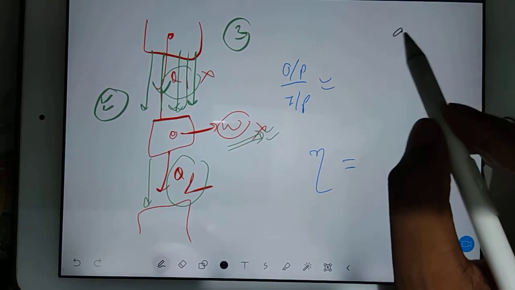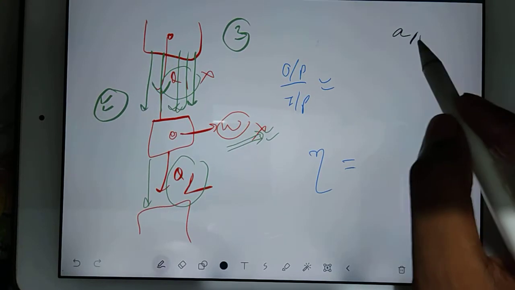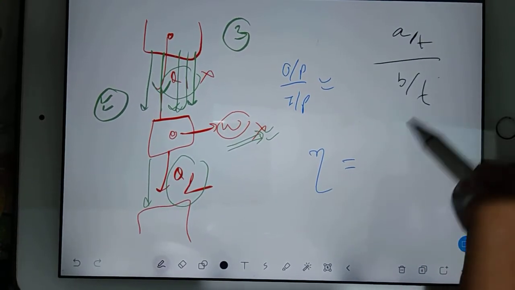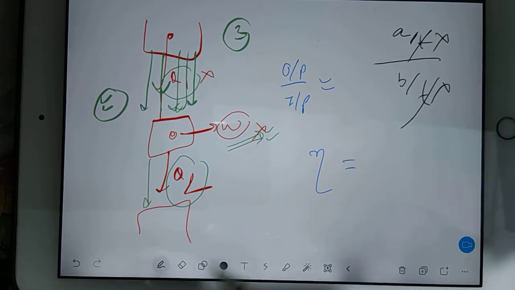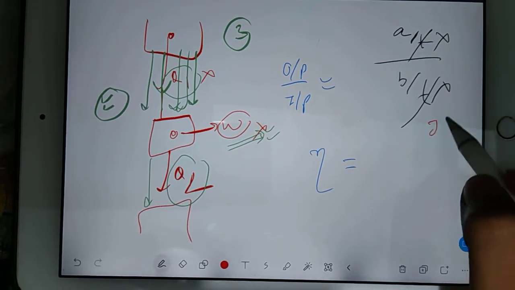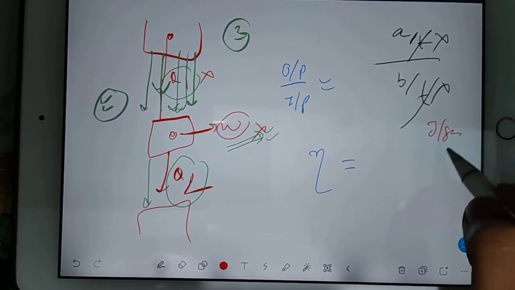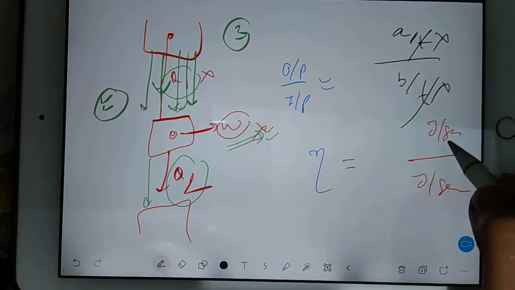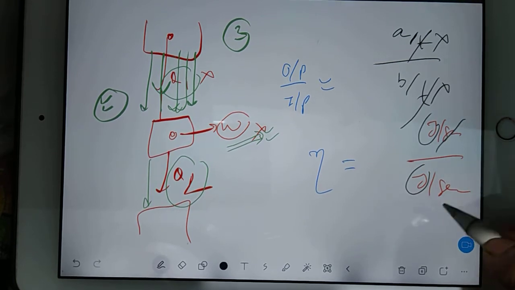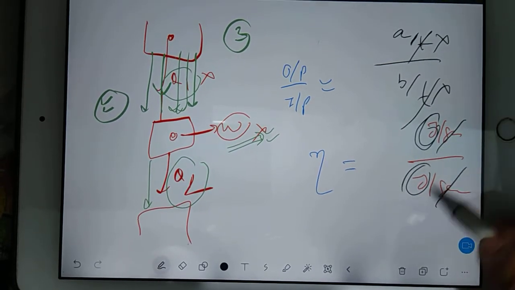suppose I am writing A by T divided by B by T, then T will get cancelled. Because both the times are same, I am trying to connect joule per second gives you power, and joule per second again gives you power. If you are dealing with the joule for the same time, then second you can cancel. So joule you can keep.